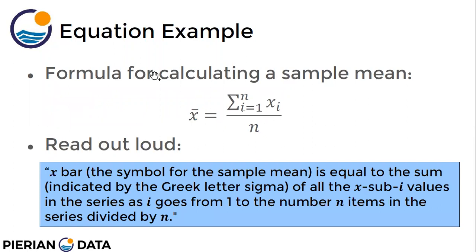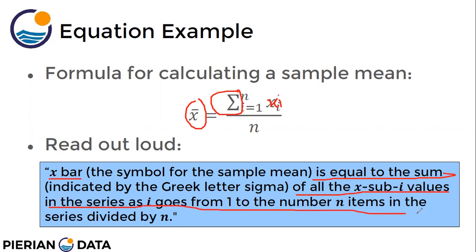So this is how to read this particular expression. x bar, the symbol for the sample mean, is equal to the summation of all the xi values in the series as i goes from 1 to n, the number of items in the series, divided by n. Right? This is how you read it.